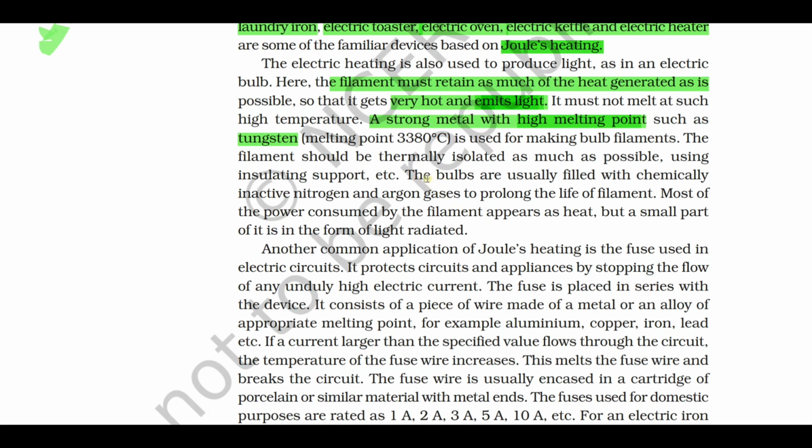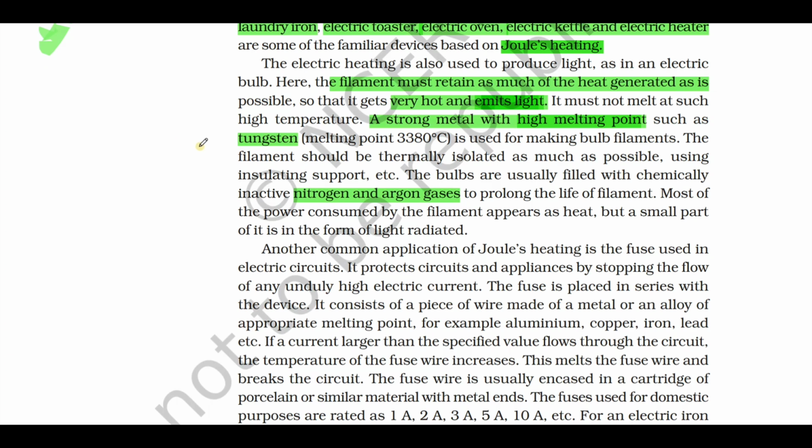See, and also the bulbs are usually filled with chemically inactive nitrogen and argon gases to prolong the life of the filament. Name the gas which is used in the bulbs. What is the answer? It is nitrogen and argon gases. Why? In case it is an application question, you can get a question like why are the bulbs usually filled with nitrogen and argon gases?